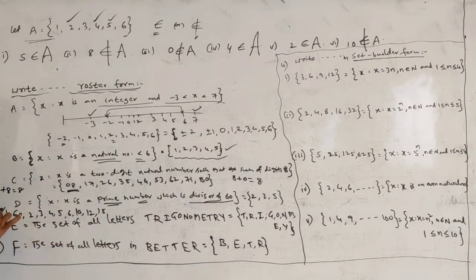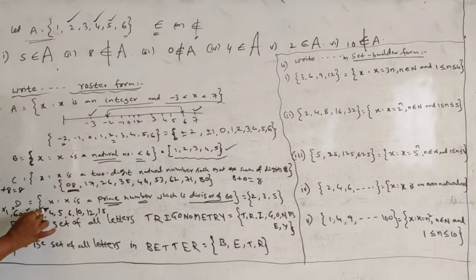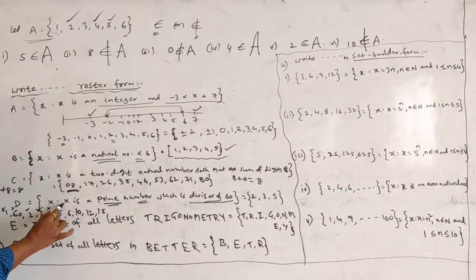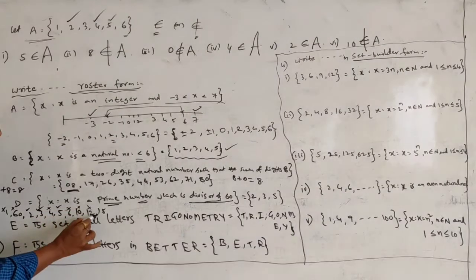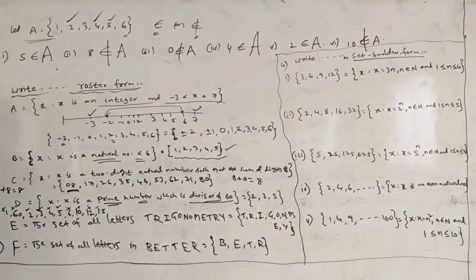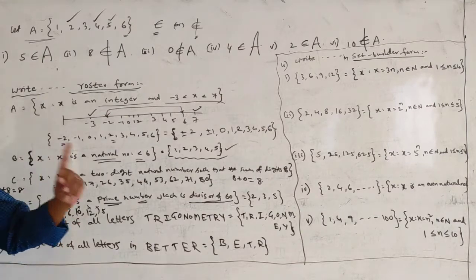1 is not a prime number, 60 is not a prime number, 2 is a prime number, 3 is a prime number, 4 is not a prime number, 5 is a prime number. This is not prime, this is not prime, this is also not prime. Hence, you will get the answer 2, 3, 5 only.